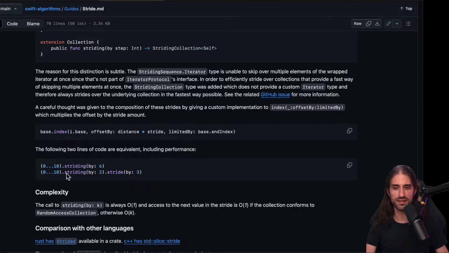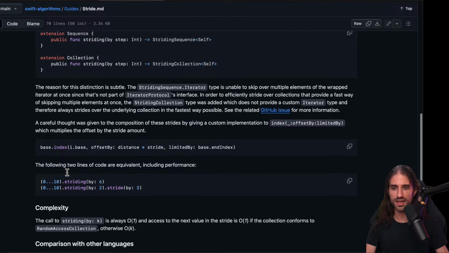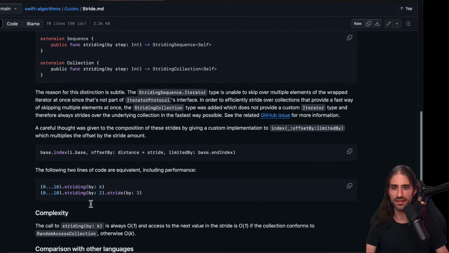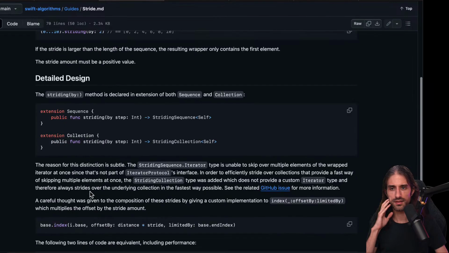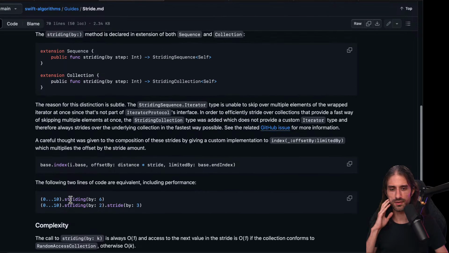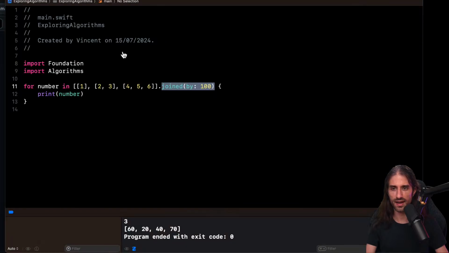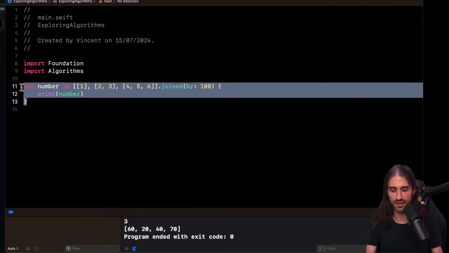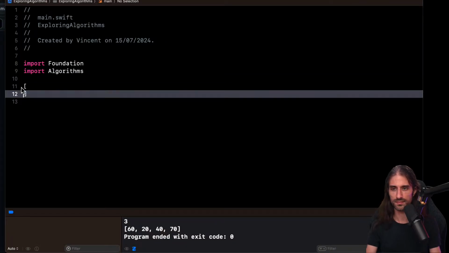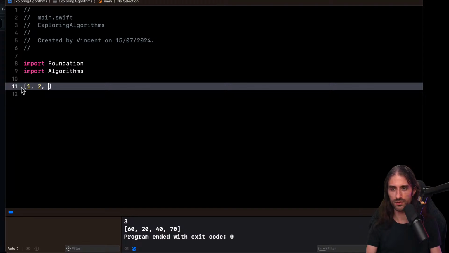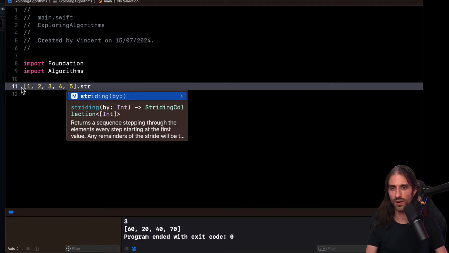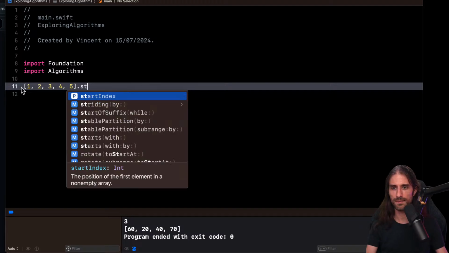So I guess this would mean that, okay, there is striding by and stride by. So stride by is the one that you have in Swift. And so what's the difference between stride by and striding by? Like if I do an array like 1, 2, 3, 4, 5, and then I look at stride, there is striding by.